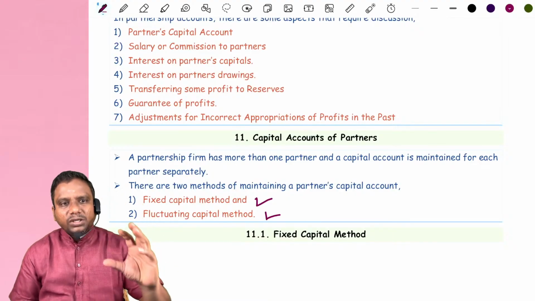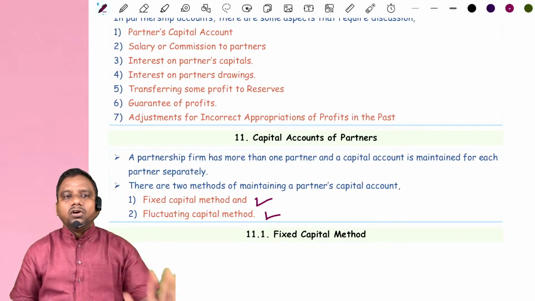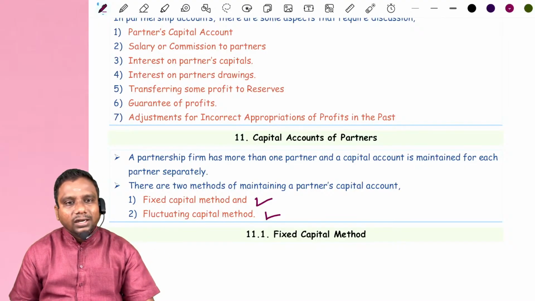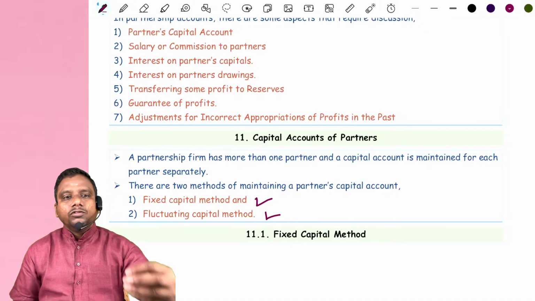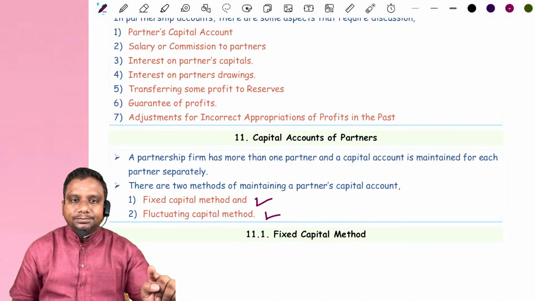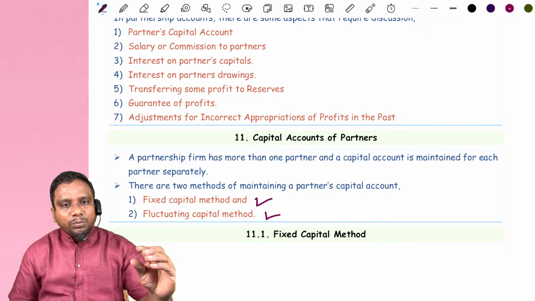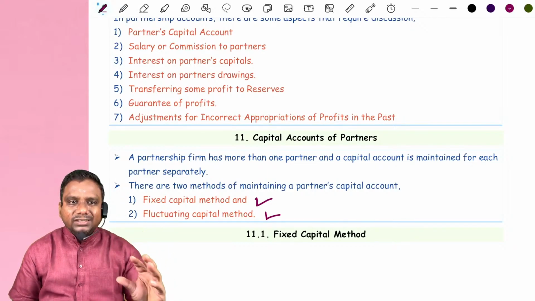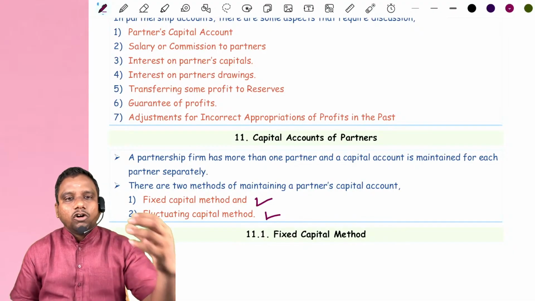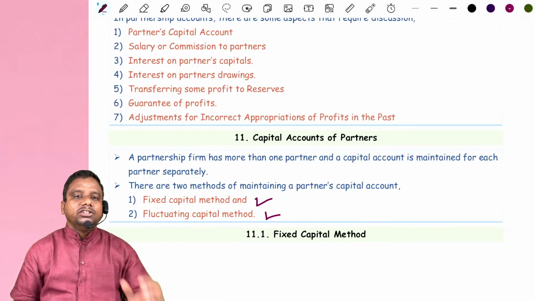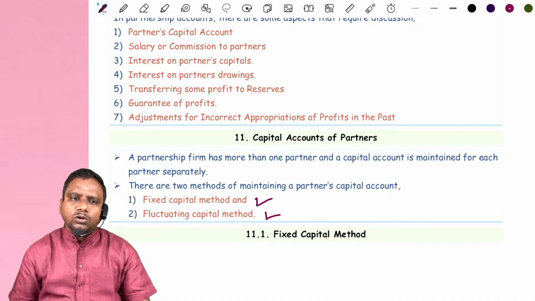In the capital account, we record only capital contributed by the partner, any additional capital contributed, and any amount withdrawn out of capital. Means the capital account balance will be fixed until they contribute additional capital or withdraw money out of capital.